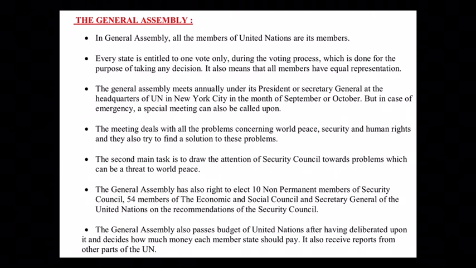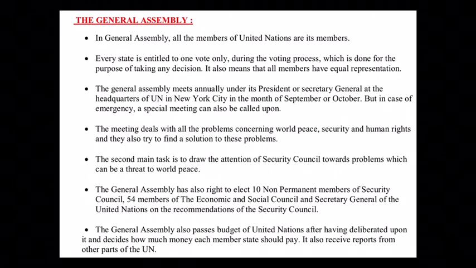Fourth one, the meeting deals with all problems concerning world peace, security, human rights, and they also try to find a solution to these problems. Now, this meeting, which they have in September or October every year, what do they discuss in this meeting? This meeting deals with all kinds of problems which countries are facing, especially regarding world peace, security, human rights violations, and in this meeting only they try to find the solution to these problems.